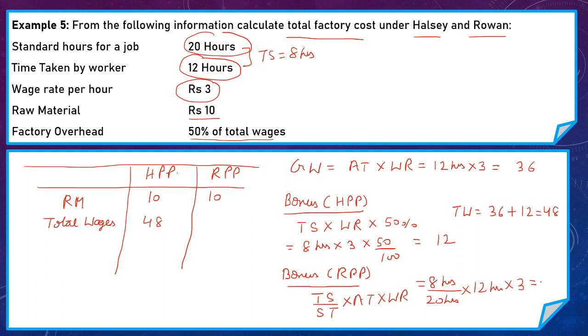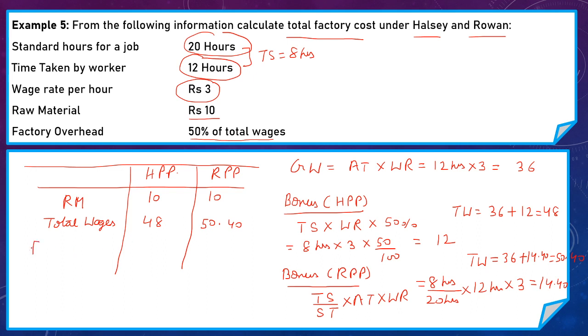So here our bonus amount is 14.40. So to calculate total wages under Rowan premium plan, our total wages is 36 plus 14.40, that is 50.40. Now we write our total wages under Rowan premium plan, that is 50.40.